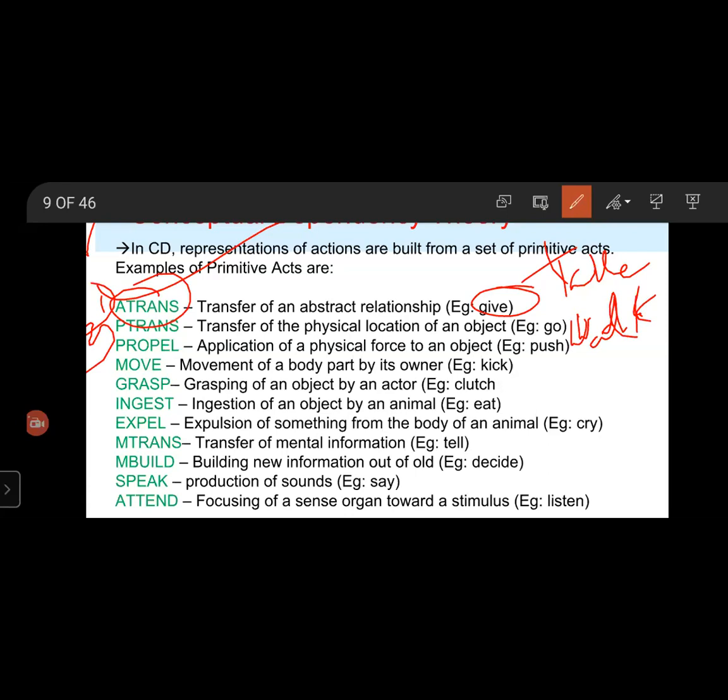For example, the verbs go or walk are a type of act P-trans where an actor is moving himself to some location. Here is another example, fly. The verb fly is represented by an act P-trans where an actor is transferring himself to a location. It can use another act as its instrument, such as an airplane, etc.